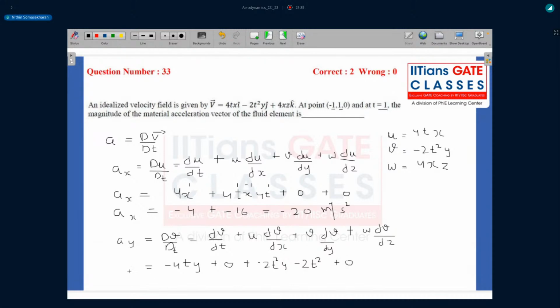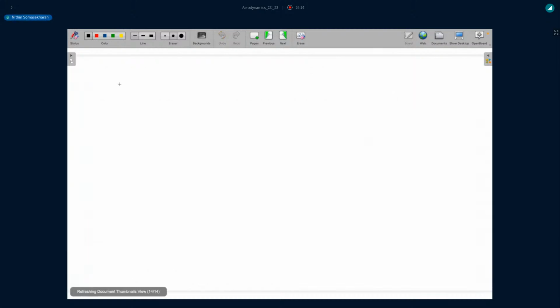If I evaluate my ay for the point minus 1, 1, 0, and t equals 1, this would be minus 4, and this would be minus 2 into minus 2, which is plus 4. So minus 4 plus 4 is nothing but 0 meter per second square. That would be your acceleration in the y direction. Now let's calculate az.